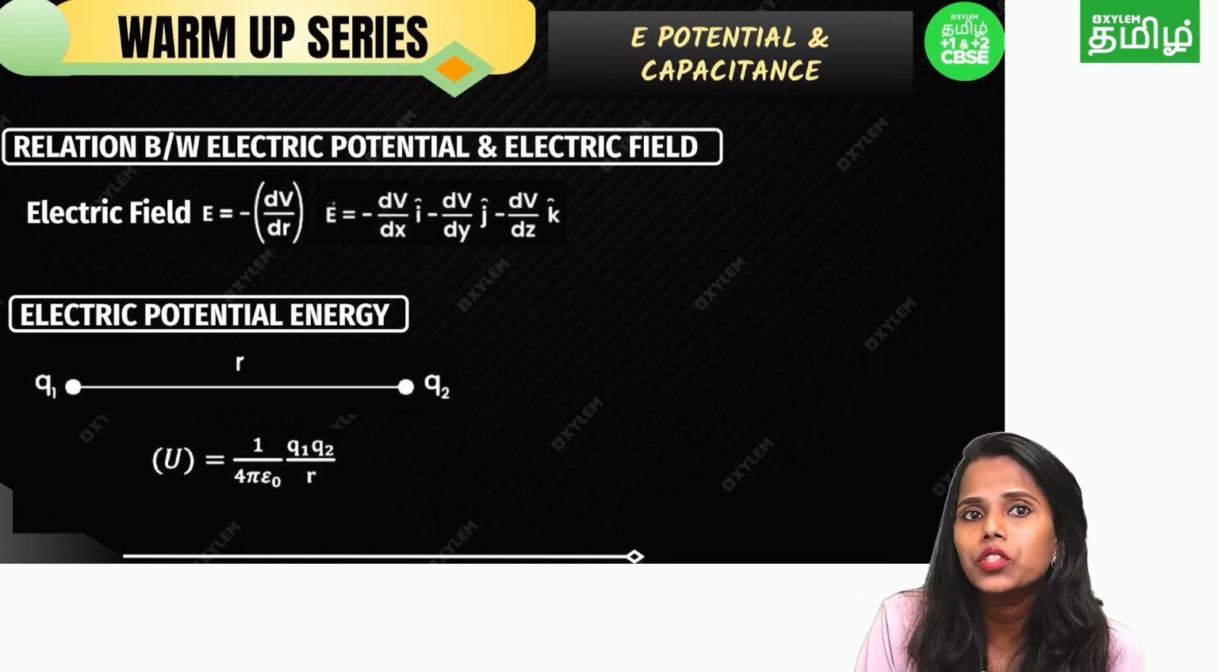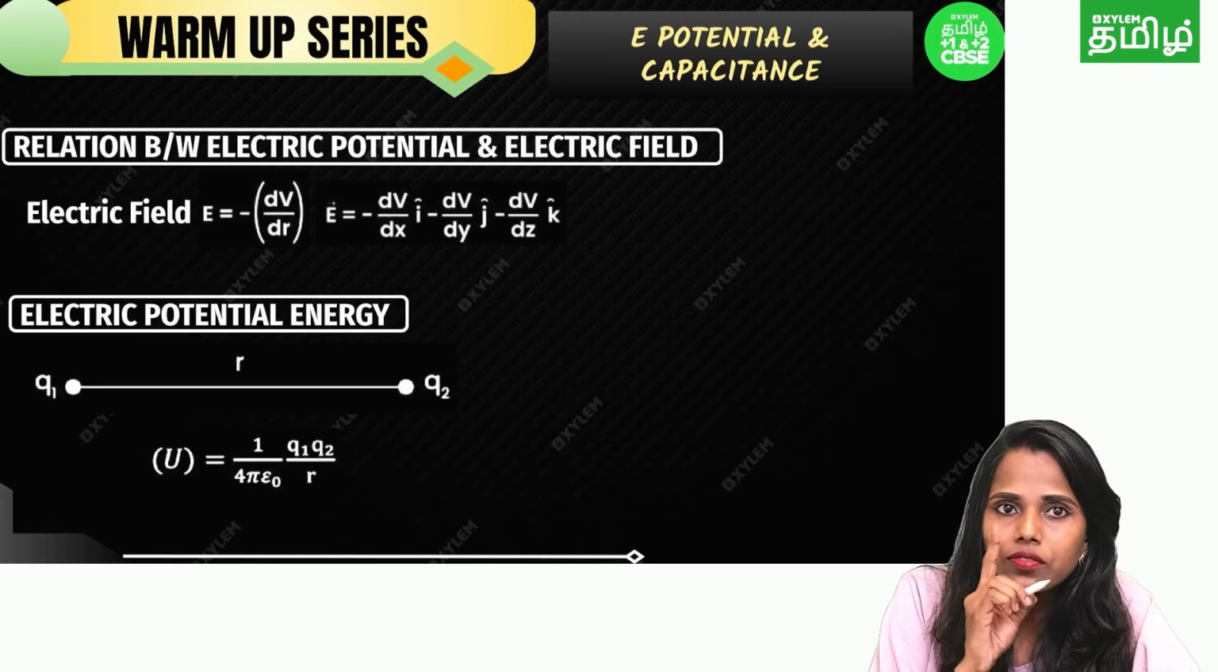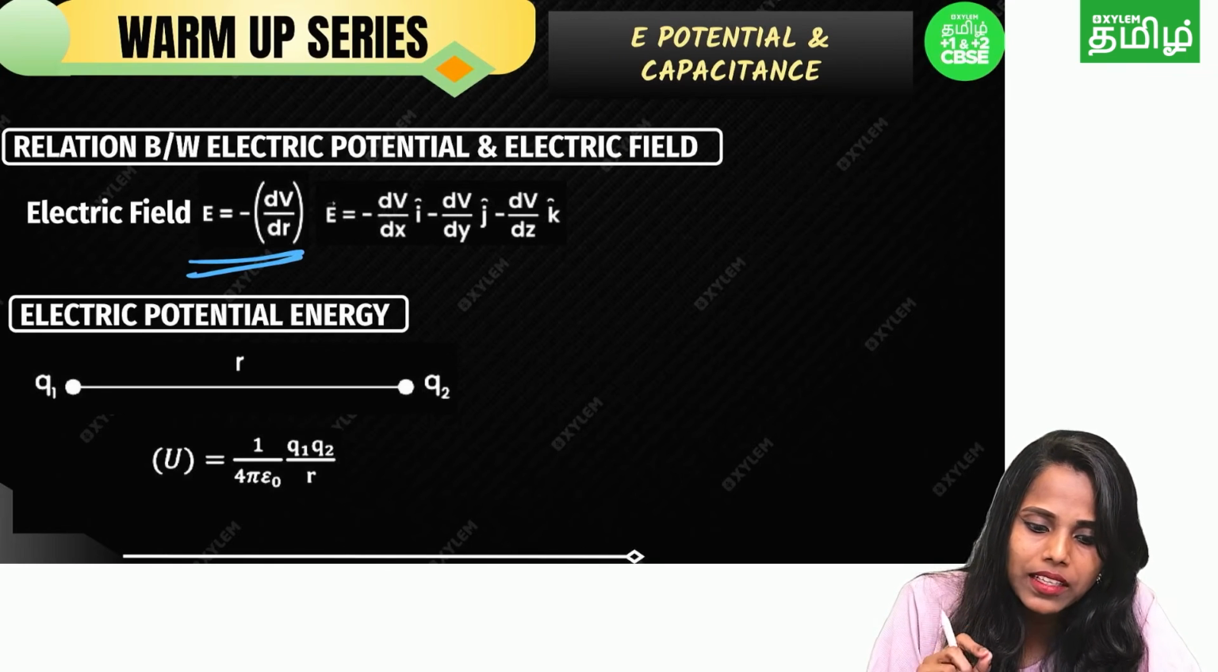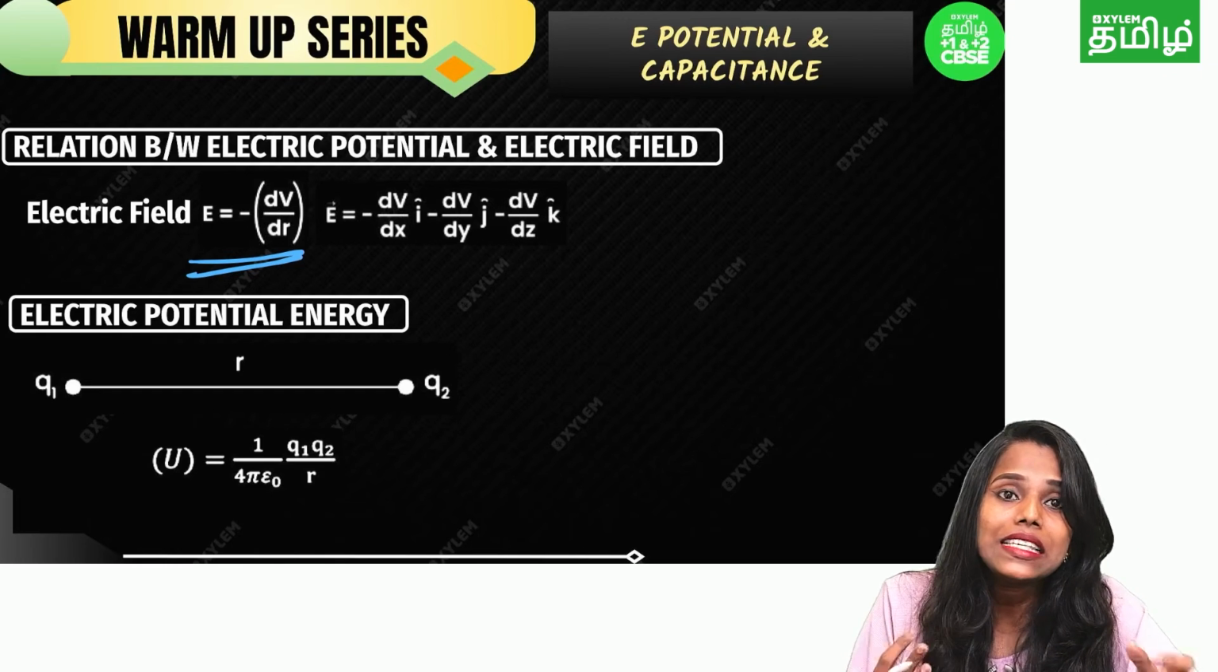Next one, relation between electric potential and electric field. What is the electric potential? Electric field, listen carefully. First of all, they have given the electric field, E is equal to minus dV by dr. What is E? E means electric field.